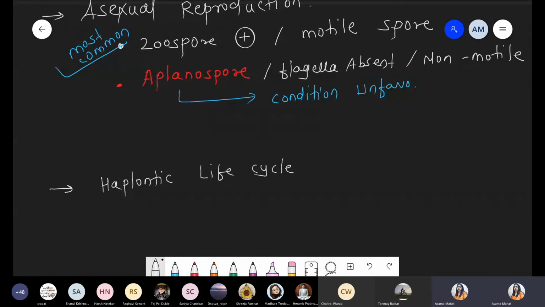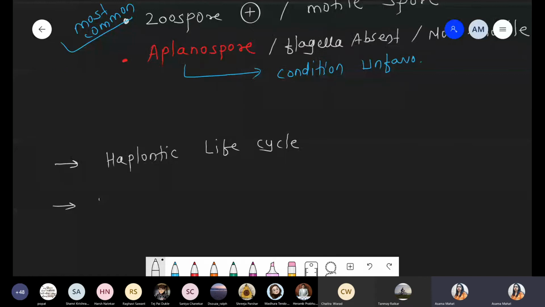Haplontic life cycle means what? Except for the zygote, whatever life cycle stages are there, all of them are haploid in nature. Such a cycle is called the haplontic life cycle. In fungi as well as in algae, the haplontic life cycle is very common. So Chlamydomonas also shows the haplontic life cycle.